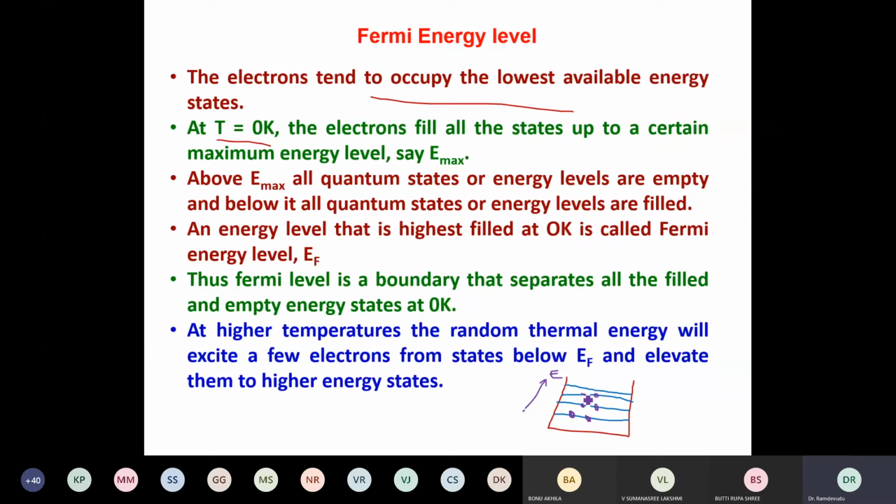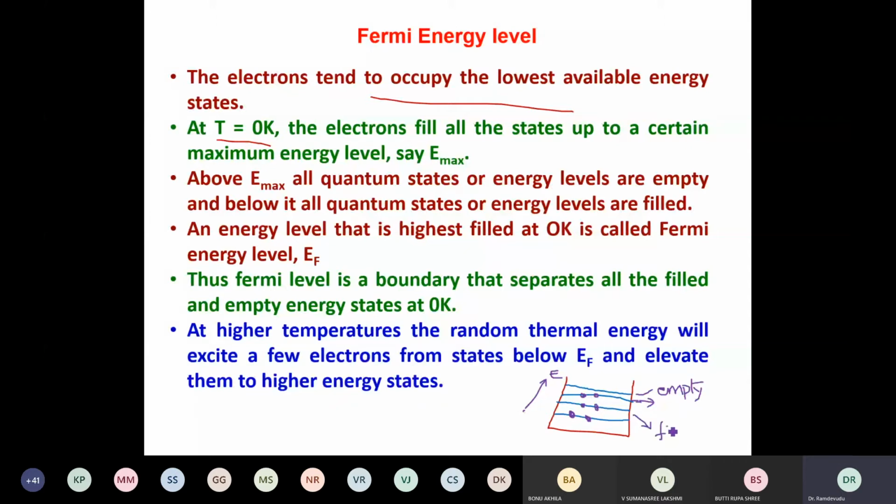If the element we are taking has only 6 electrons, they are filled up to this, and above this these energy levels are empty. We call them empty states because the element has only 6 electrons in its configuration. These are empty, but all the states below this are filled states.